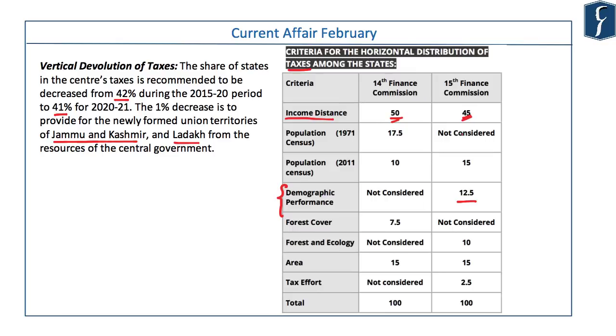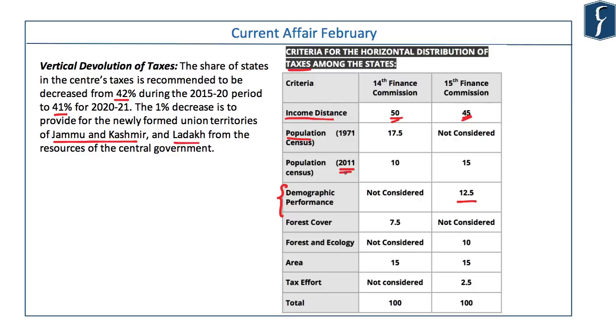One of the important mandates of the 15th Finance Commission was to look into the possibility of considering population as per the census of 2011 for the division of taxes among the states. However, the southern states from the early 1970s have taken a lot of effort to control the population and they have reduced their fertility rate considerably. So if the population as per the census of 2011 would be considered, then the more populated northern states will be benefiting. So the 15th Finance Commission has done a fine balance.